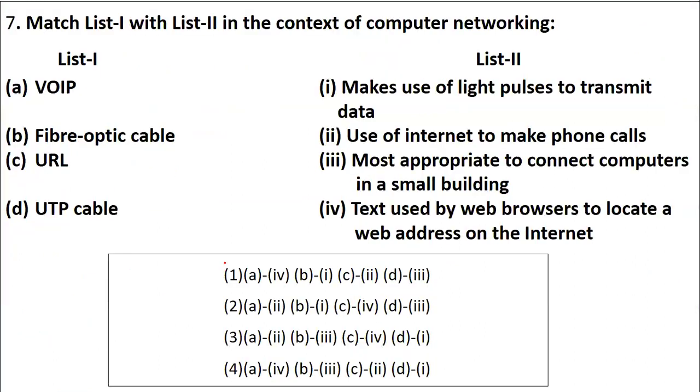Coming next is your connect context of computer networking. They have given you the networking options: VoIP, fiber optic cable, URL, UTP cable. You have to understand how the networking happens and what exactly is done. One makes use of light pulses, one makes use of internet phone calls, one is connecting the computers, one is used by browsers to locate the address on the internet. So exactly what, and how is it connected.